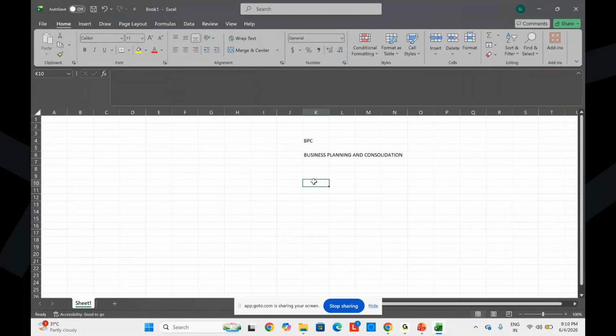It provides solutions for planning, budgeting, forecasting, consolidation, because all multinational companies are doing planning, budgeting, forecasting, consolidation, and reporting as well. These are the main objectives of using BPC. So what exactly does BPC do and how will it help the organization?